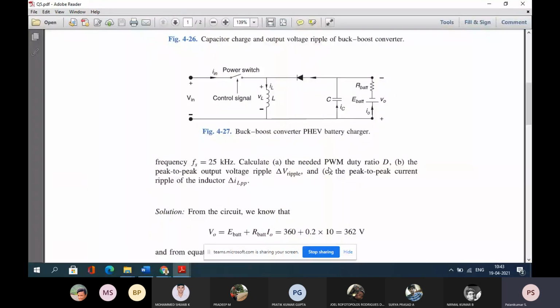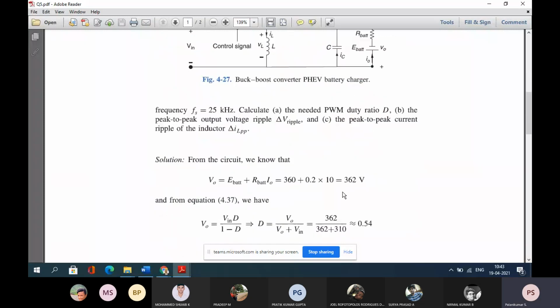I think you can see the buck boost converter. This is in the case of pulse width modulation. Suppose we are assuming this as a switch and pulse width modulation control is used. So automatically this kind of problem we have solved in the PVT also, where we had an inductor here, whereas here it is in parallel. So this is buck boost. Same kind of problem we solved in the last class also.